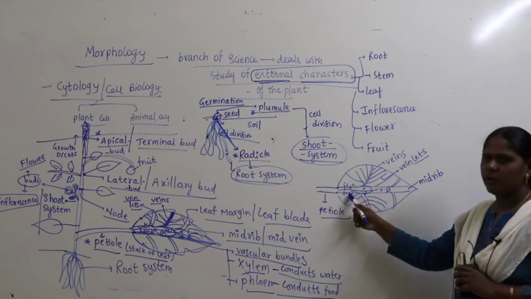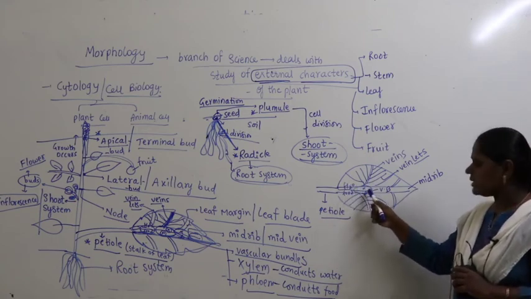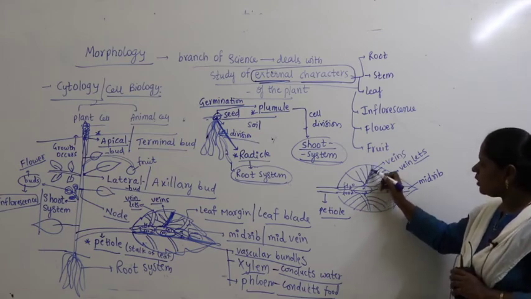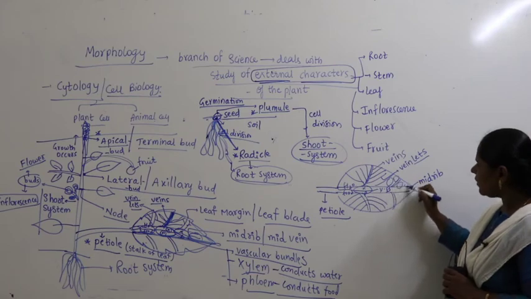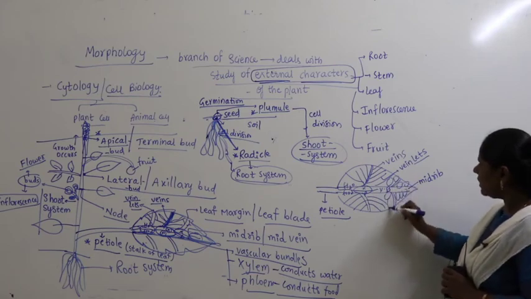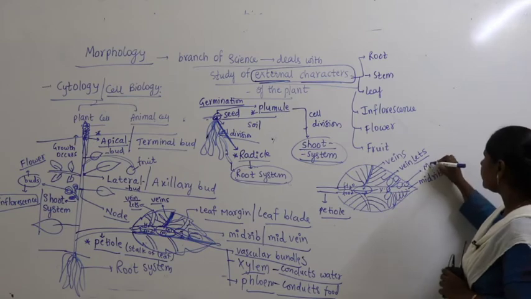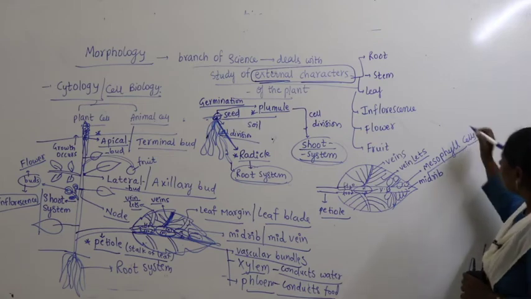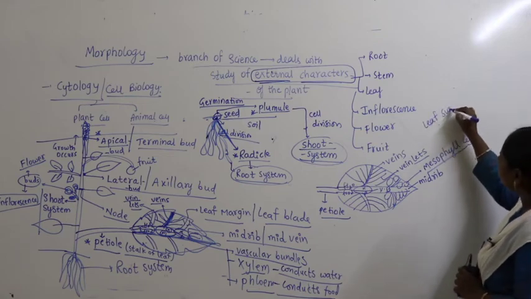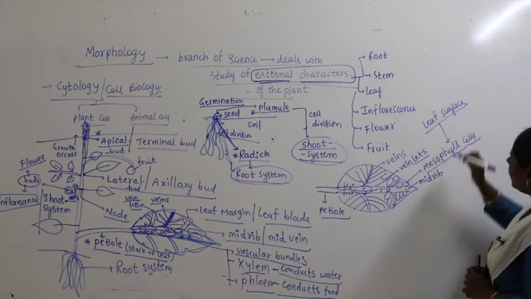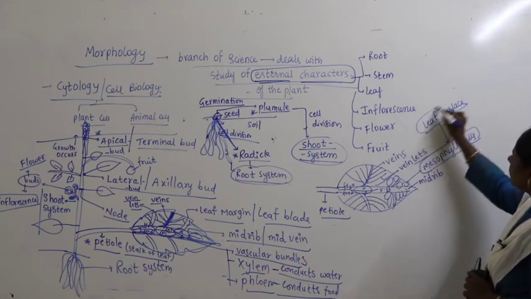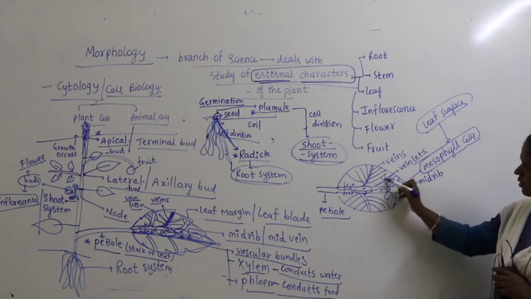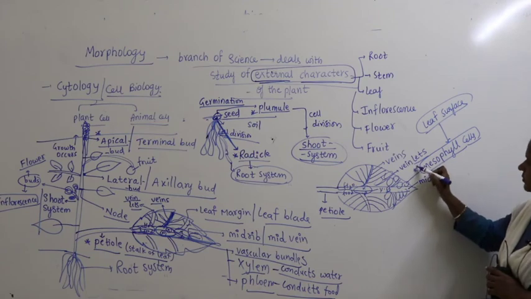So what is the story of the midrib here? The midrib collects food and water through xylem and phloem, which are present in the vascular bundle, and supplies food and water to the leaf. What does the leaf contain? The leaf contains mesophyll cells. The leaf surface contains an arrangement of mesophyll cells. On the leaf surface we find cells, and these cells are called mesophyll cells.